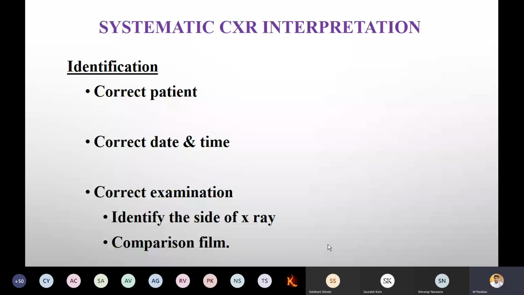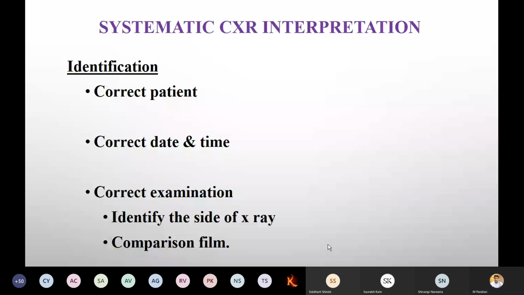Comparison of the film means, for example, tomorrow I tell a patient to take a particular X-ray, and we want to check the recovery of particular bones or organs. Later on, again, you are going to prescribe it. They should not cheat you. If they provide the same X-ray sheet, it is of no use. So you have to compare, and there are other methods to compare the film, that is, to darken one, lighten one, an identical one, or the normal one. Everything we will see in this lecture.